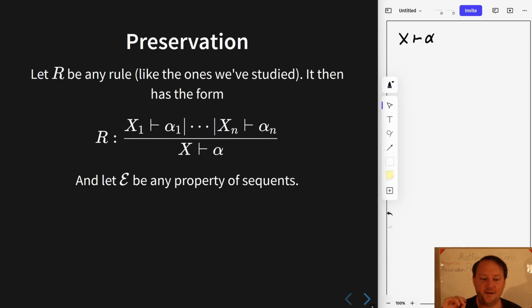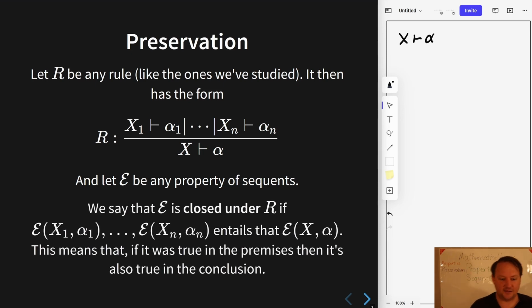So let E be a property of sequents with the feature that every time the sequents above the bar all enjoy the property E, then also the sequent below the bar enjoys the property E. So we will say that E is closed under this rule R.